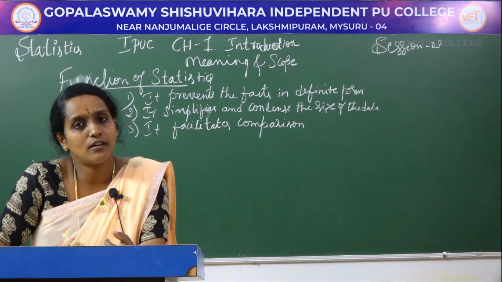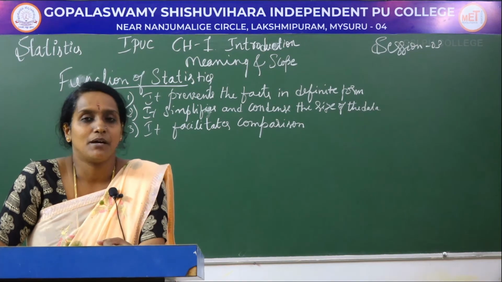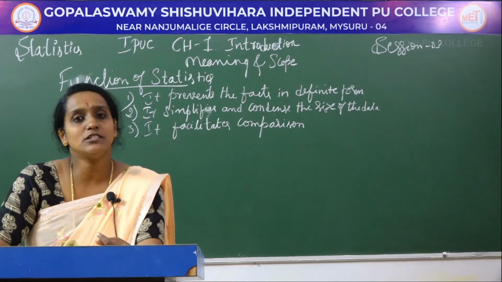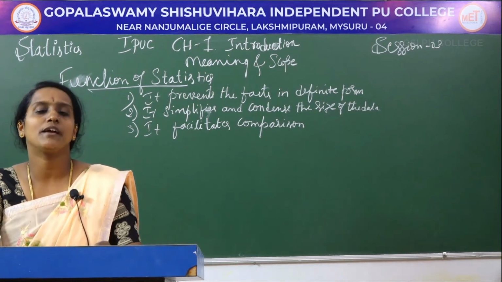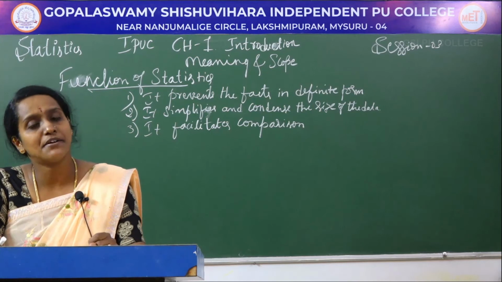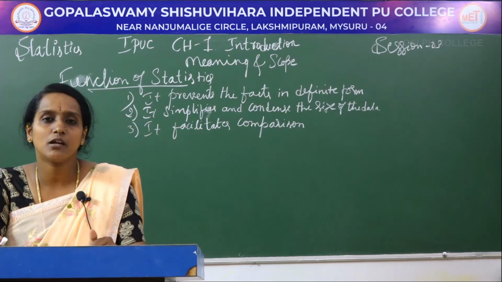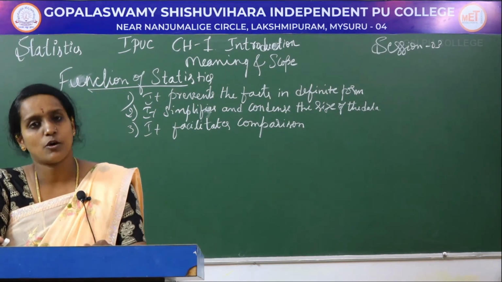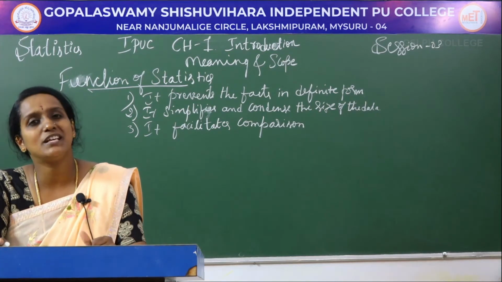We can predict that using this index number. We can compare the price and quantity for various commodities, and it will give a clear picture for our predictions or interpretation. And measures of dispersion.